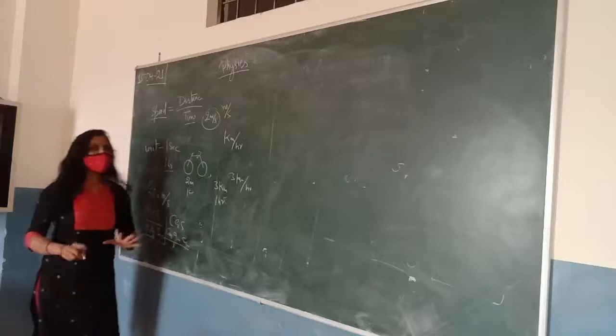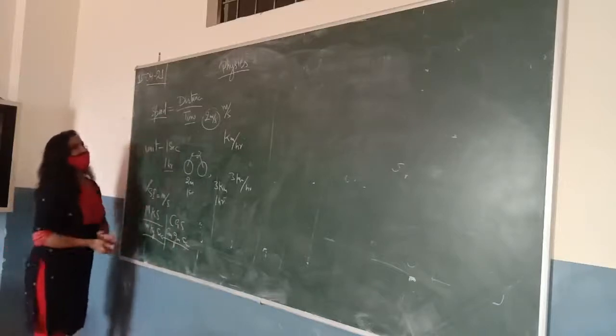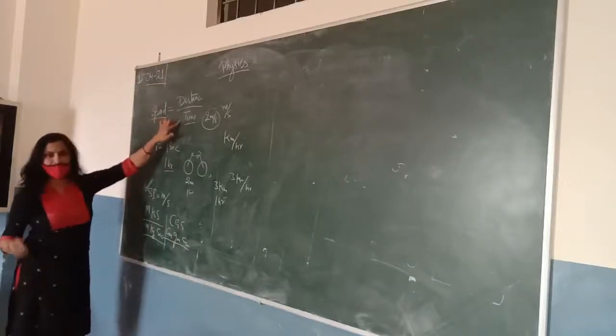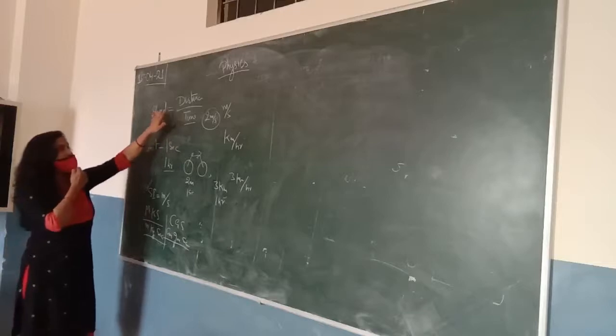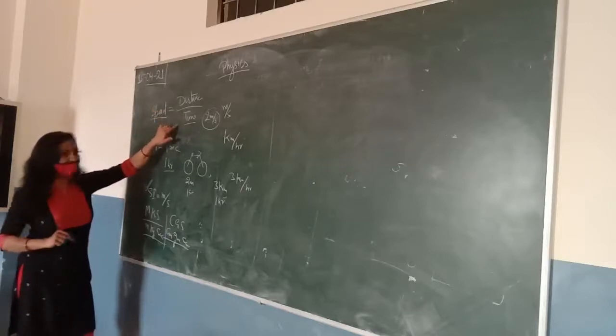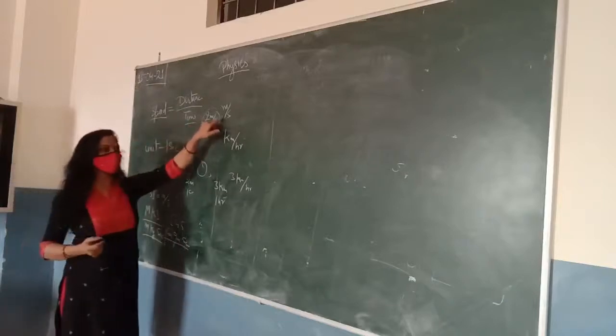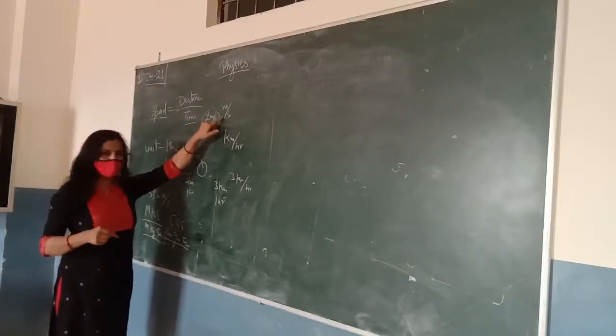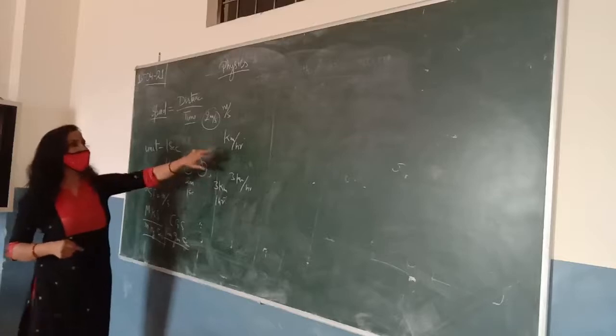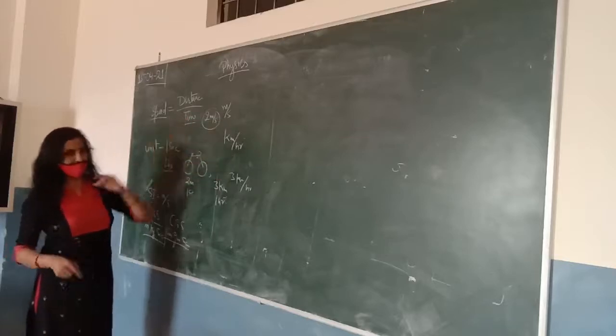So it should be clear now what speed is. Speed is the distance covered by the body in unit time. Speed is equal to distance upon time. This is the formula for finding the speed. Now the SI unit of speed is meter per second. This is the standard unit, and the other unit of speed is kilometer per hour. This is a larger unit.